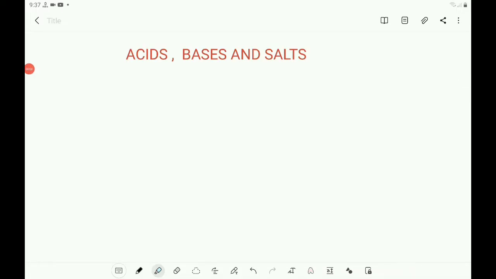Children, now let us start the unit acids, bases and salts. What are these acids, bases and salts? These are compounds.